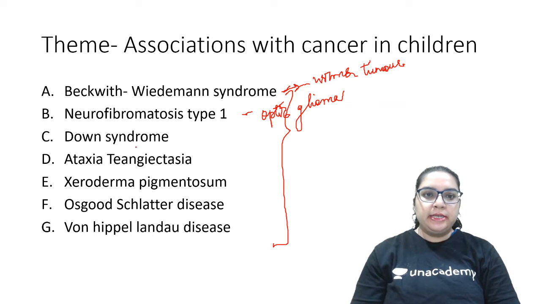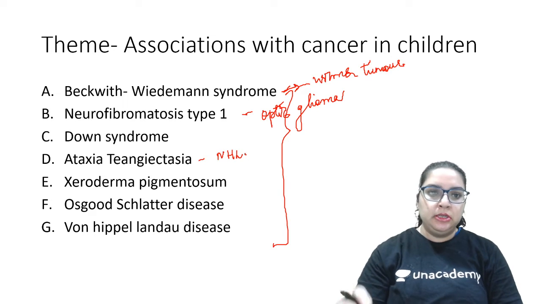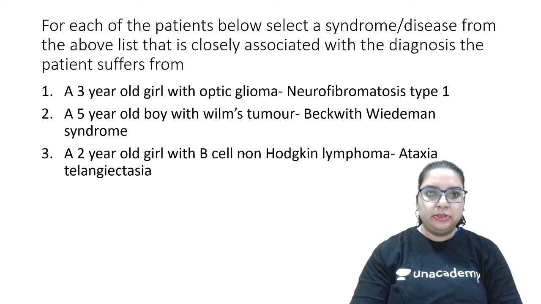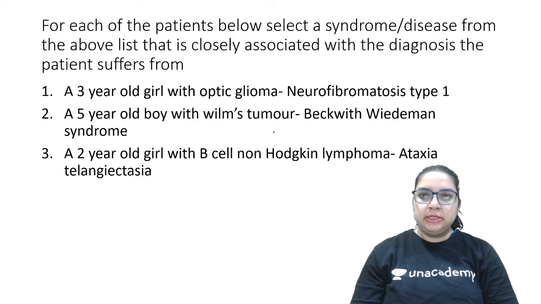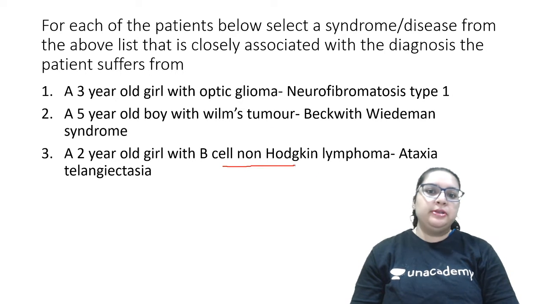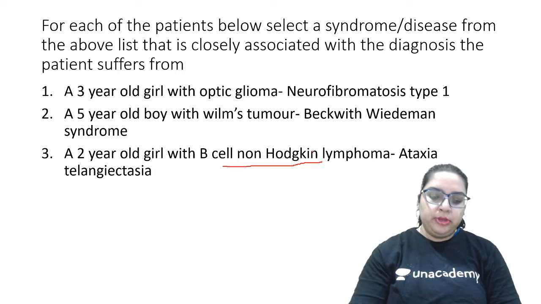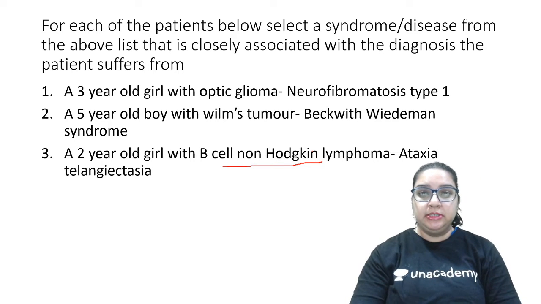Actually ataxia telangiectasia has been associated with non-Hodgkin's lymphoma in this condition. This is just for your information. So we have these answers. Two of you answered correctly. I think this was a bit new for you. B-cell non-Hodgkin's lymphoma association has been found with ataxia telangiectasia.